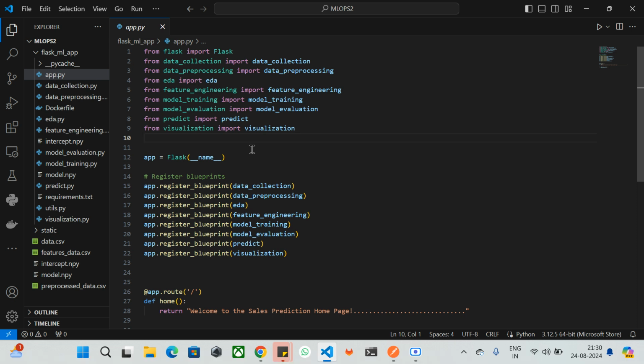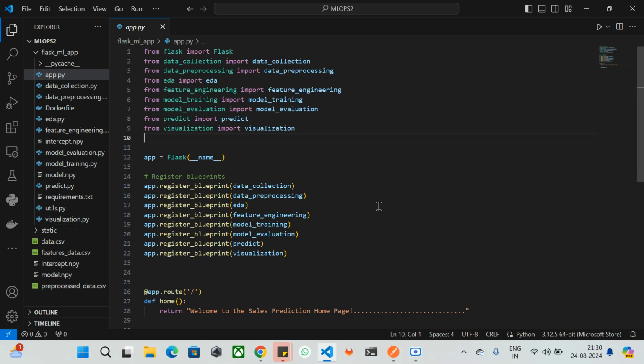the Flask application. Nothing much complicated. All these things I have registered here as blueprints with Flask, which I am calling as routes from the files that I have split as per each machine learning stage. We have the data collection, data pre-processing, and EDA. Later over the Dockerfile, we'll discuss about the Dockerfile. And we have the EDA, feature engineering, model training, model evaluation and predict, and we have the visualization.py. So we'll discuss each of them.